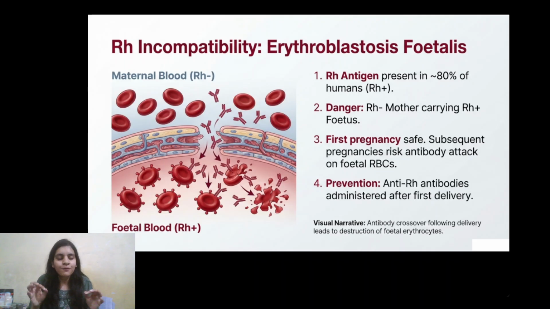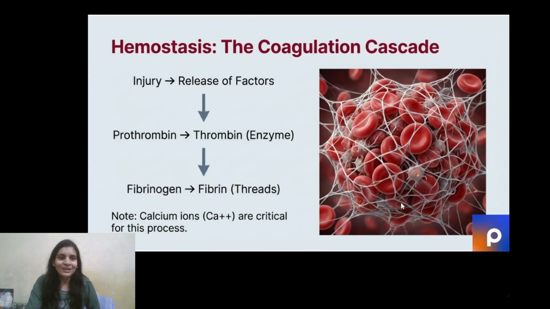Now, in this condition, the first pregnancies are usually safe. Why? Because the fetus is well separated by the placenta. But during the delivery, some fetal blood can leak and cause the mother to form antibodies. Thereafter, subsequent pregnancies have a higher risk because the mother's body already has antibodies prepared. You remember, the antibodies are based upon memory. So the first pregnancy gives them the memory and they have antibodies prepared, so they can easily attack the fetal RBCs. So how do we prevent that from happening? Anti-Rh antibody injections are administered after every delivery so that the next pregnancy does not get attacked. Wow, the human body is so interesting, right?